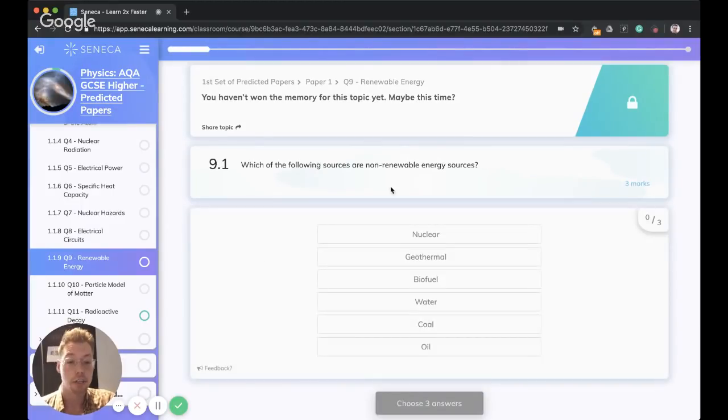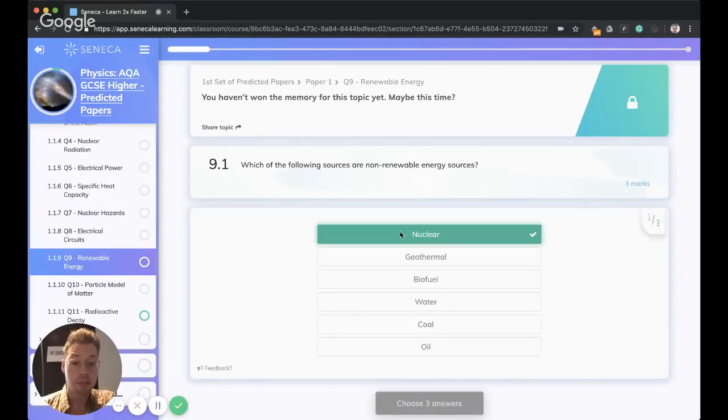So we have our cute little list here. Which of these cannot be reused? So we can't reuse nuclear because once nuclear decay has happened, it's not going to happen again. That was a little preview for the radioactive decay question we'll be going over a little bit later. Geothermal, that's going to be renewable. That's heat from volcanoes like underground. It's going to warm that water. The water's going to boil and drive that turbine around.